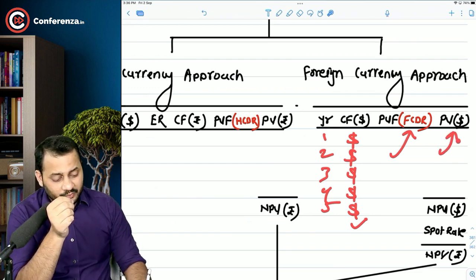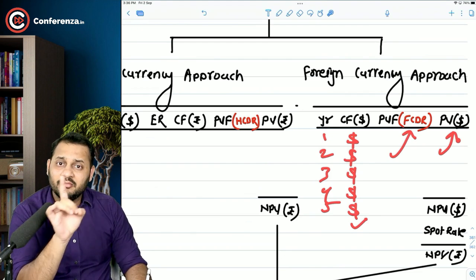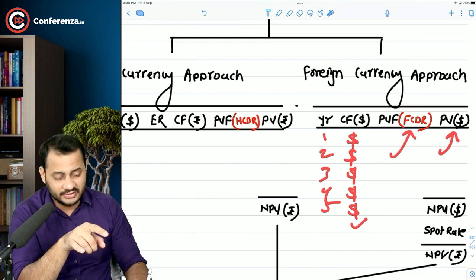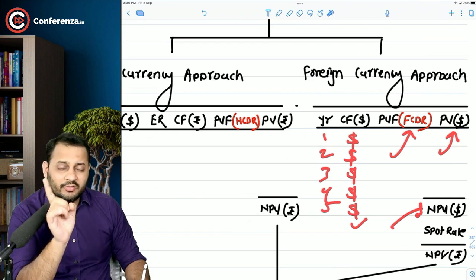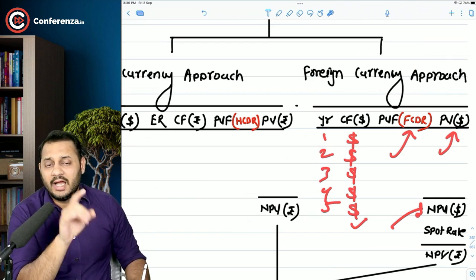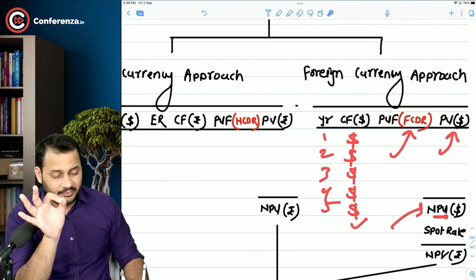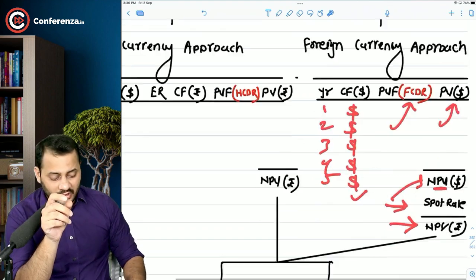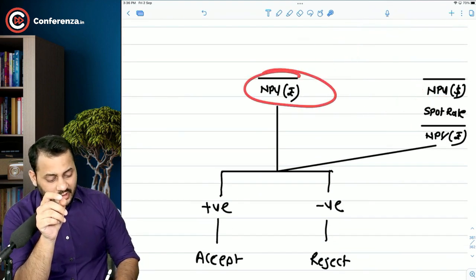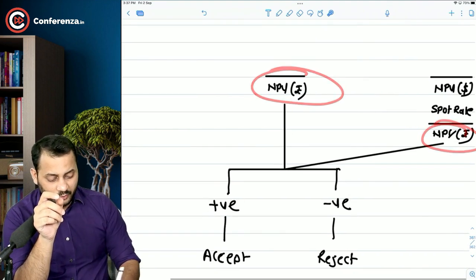Then you will calculate the present value, which will again be in dollar, that means foreign currency. When you do the total of all the present values, it will also be in dollar. And at the end, since this is a present value, you will take the spot rate to convert the dollar in terms of rupees. So ultimately, NPV will always be in rupees.